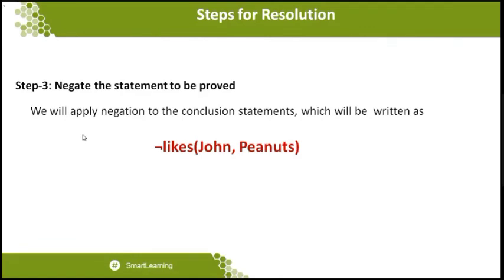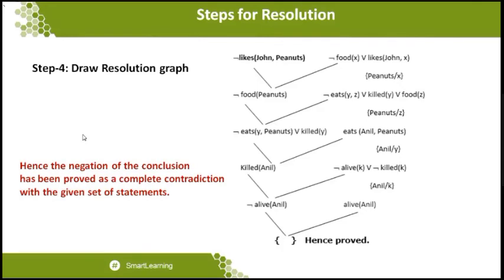So whatever statement is given to prove is likes of John comma Peanuts, but we want to negate the statement to be proved, which we call not of likes of John comma Peanuts. So this statement should be taken in this form. Once this statement is taken in this form, then you can go for the direct one, which we call the fourth step. You can draw a graph with the substitution, with the name of unification, so that you are able to take out the final one. So this is the final step, where we are going to draw a graph as a resolution.